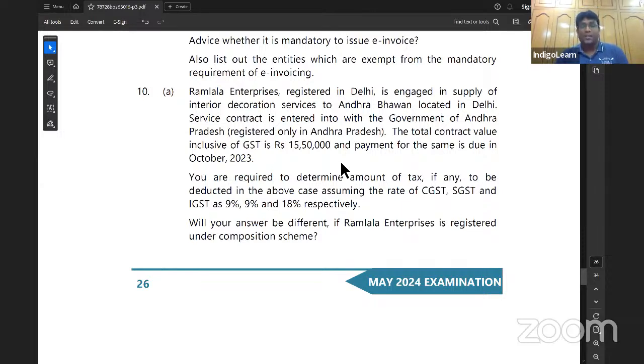Next. Will your answer be different if Ramlal Enterprise is registered under composition scheme? Answer is no. My answer would still remain the same.